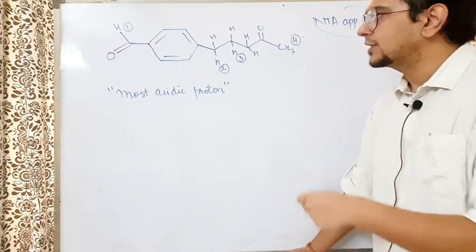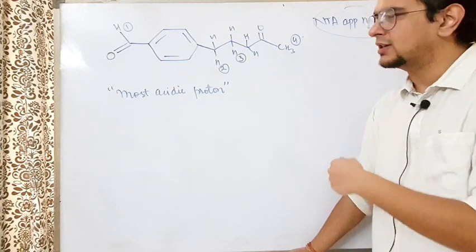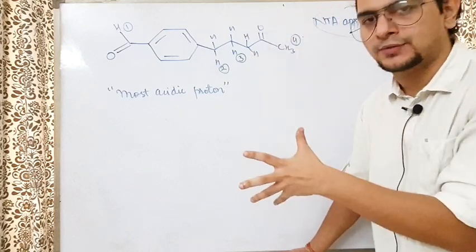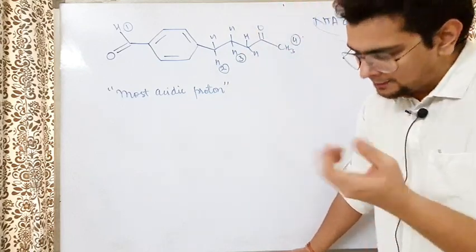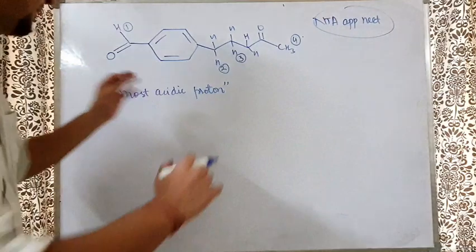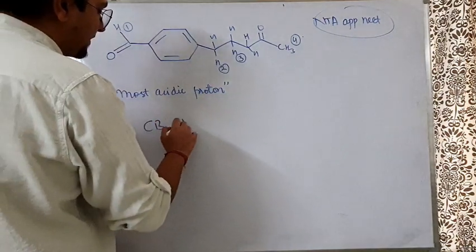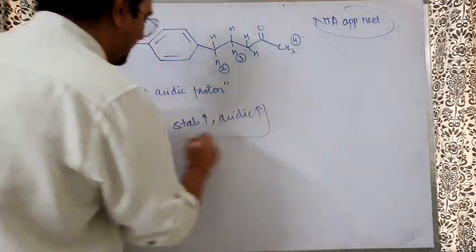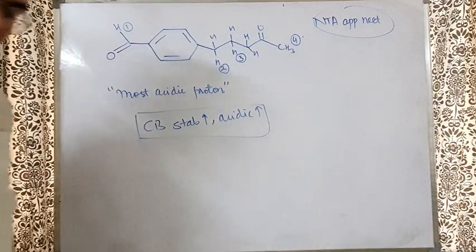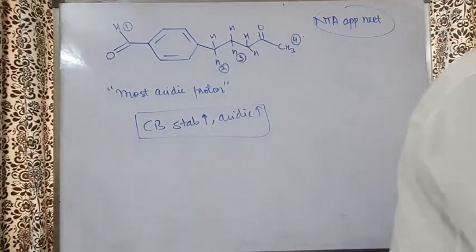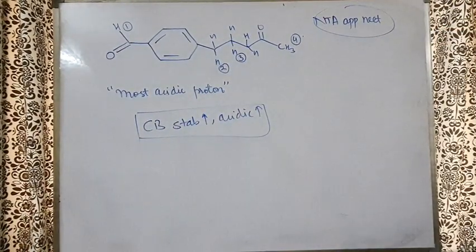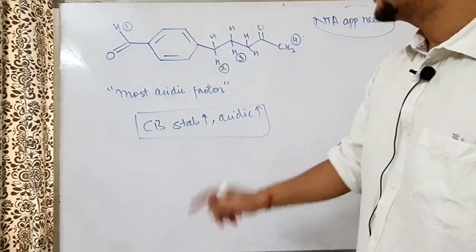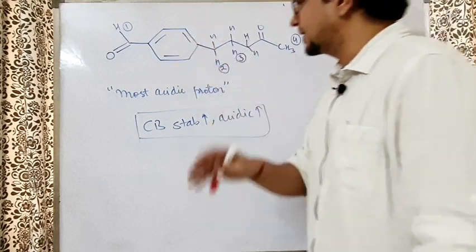Because it does not belong to the alcohol phenol chapter, or the carboxylic acid chapter, or directly to the hydrocarbon chapter. It's a mixture of all of these, involving aldehyde also. But anyway, how to do the question is very simple. If you remember the logic that if the conjugate base stability is more, the acidic nature will also be more. This is the logic we are going to use. For getting the answer by this logic, one thing we have to understand very clearly is that we firstly have to make the conjugate base of all of them. So I have to compare amongst 1, 2, 3, 4 the most acidic proton.